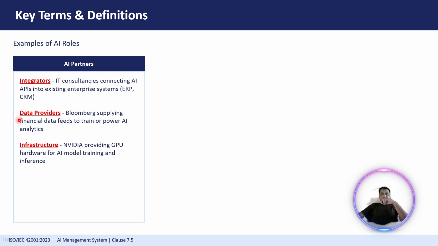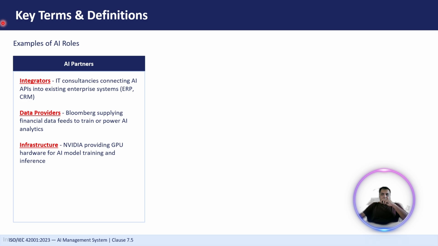Then we have data providers. Data providers basically supply datasets for AI systems to use for training or inference, right? If I want to develop my own AI model, where can I get the data? The data providers can provide me the data, and I can utilize that data to train my models and then make those AI systems more accurate and perfect.